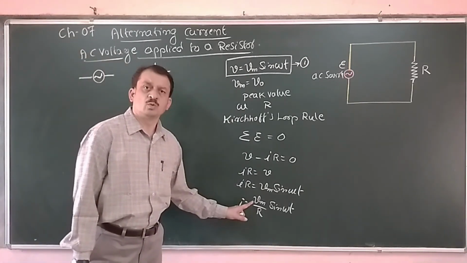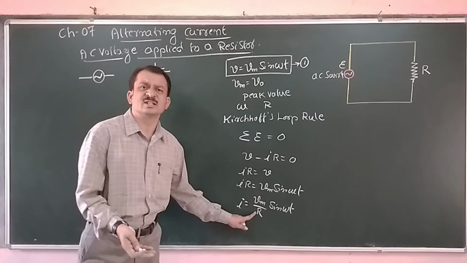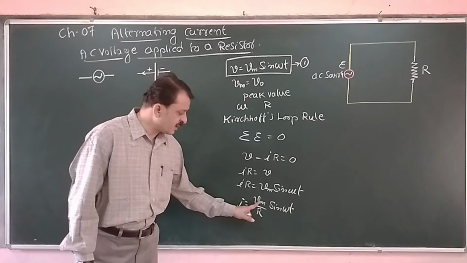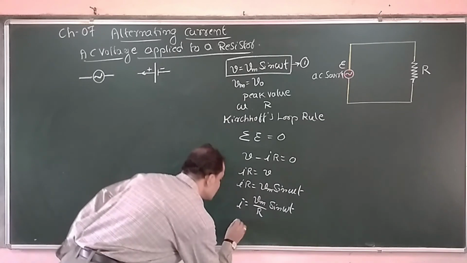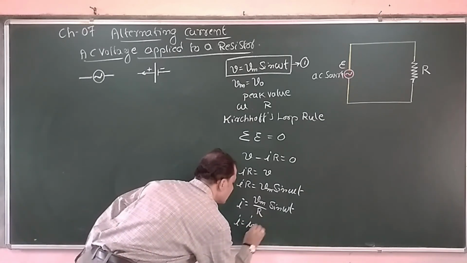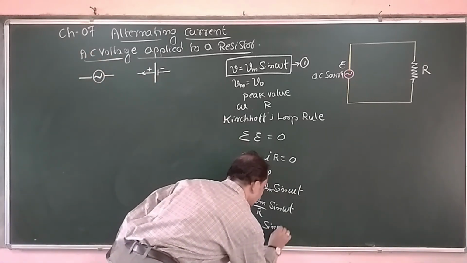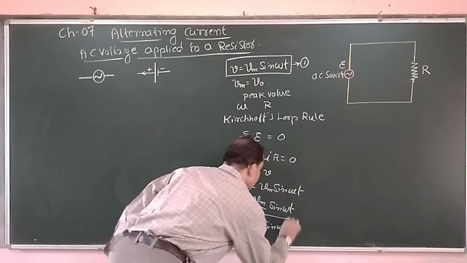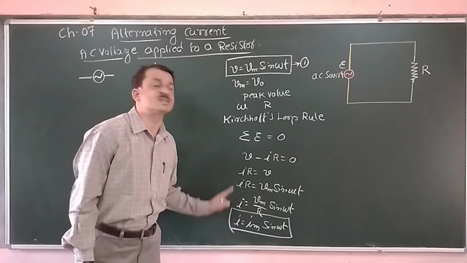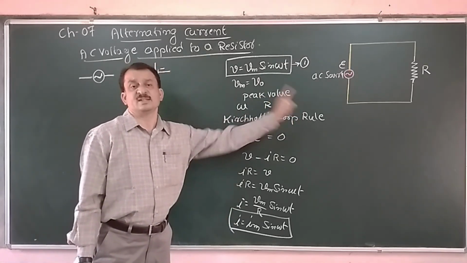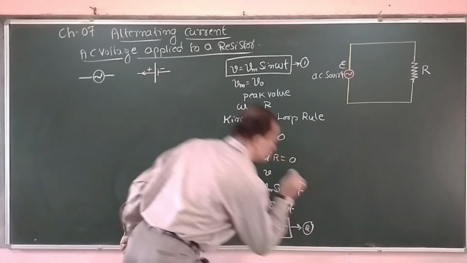Now let me introduce a new quantity here. V by R, according to Ohm's law, is nothing but the current. Since we are using Vm, the peak value of the voltage, divided by the resistance, this current I will be written as Im. I is equal to Im into sine of omega t. Now this is the expression for the instantaneous current flowing through that AC circuit. Let me call this equation 2.